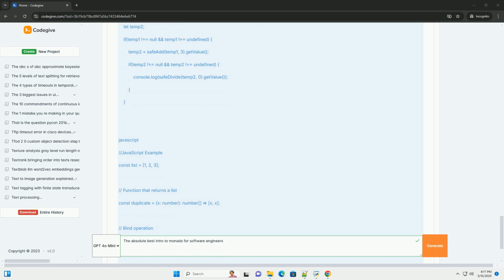Return creates a list with one element. Bind applies a function that returns a list to each element of the list, then concatenates all the resulting lists into one. 7. The Either/Result monad, handling errors gracefully.